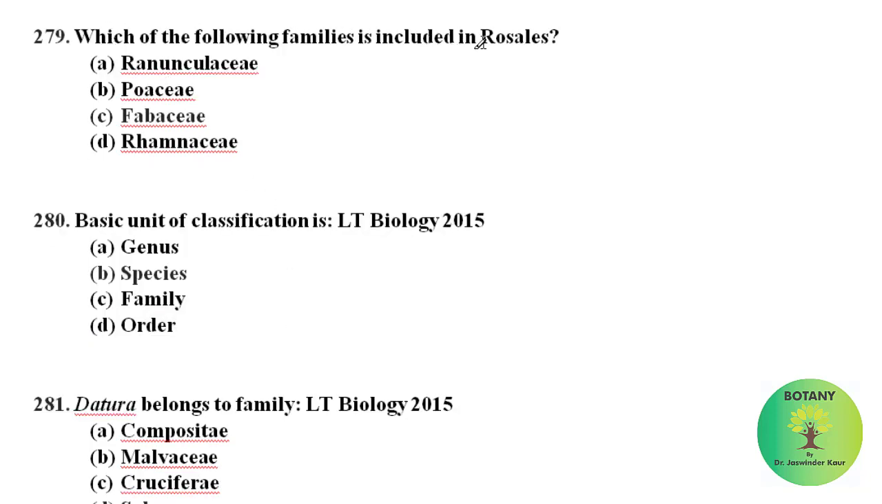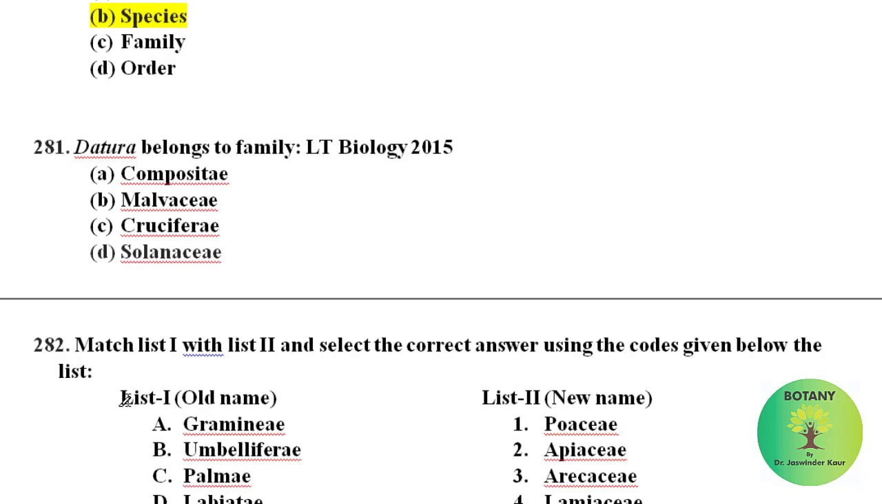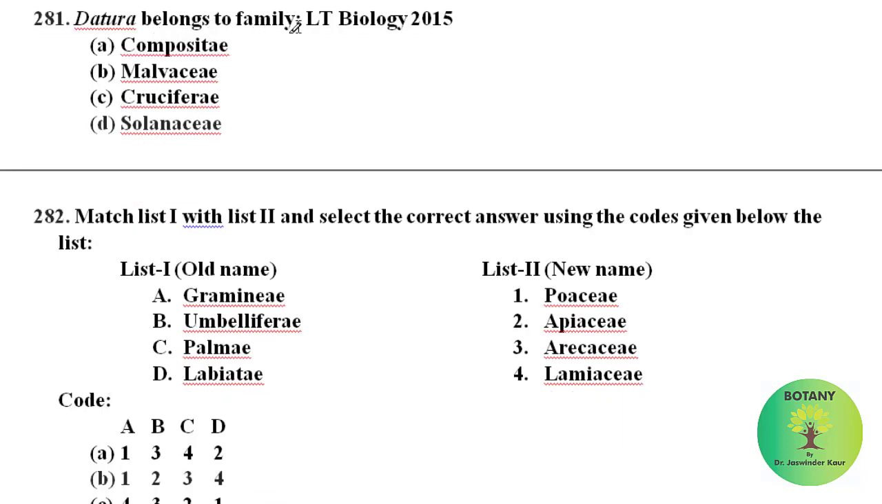Which of the following families is included in Rosales? Among these, family Fabaceae is included in Rosales. The basic unit of classification is the species. Datura belongs to family Solanaceae. Match list 1 with list 2 and select the correct answer using the codes given below. In list 1, old names of families are given, and in list 2, new names. The new name of family Gramineae is Poaceae. Family Umbelliferae, new name is Apiaceae. Family Palmae, new name is Arecaceae, and family Labiatae, new name is Lamiaceae.